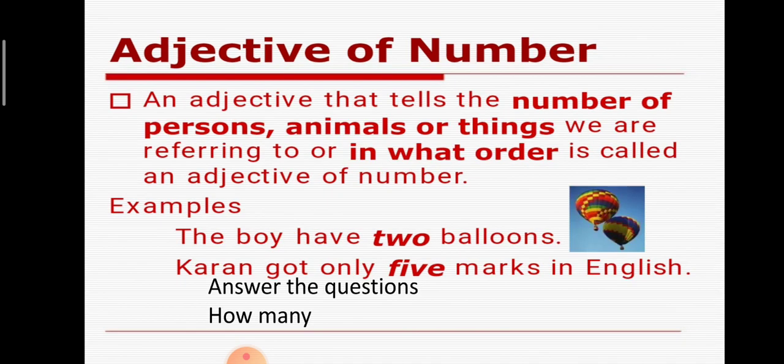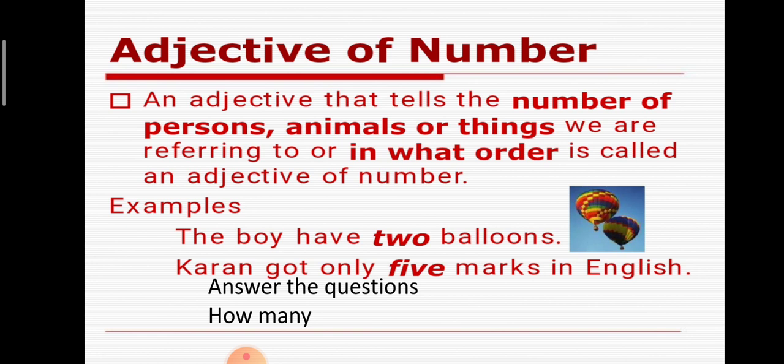Next to adjective of quantity is adjective of number, because both go hand in hand. The quantity is referred to as well as the number. An adjective that tells the number of persons, animals or things we are referring to, or in what order, is called an adjective of number.